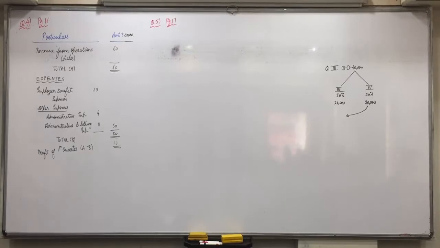As per AS 25, discrete view is to be followed. Therefore, bad debts deferred to the next quarter is not correct.